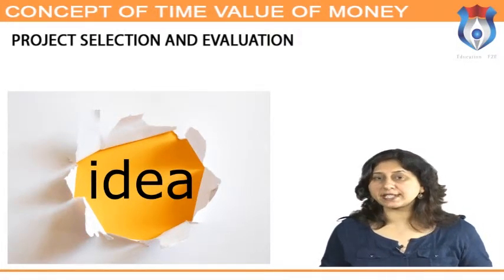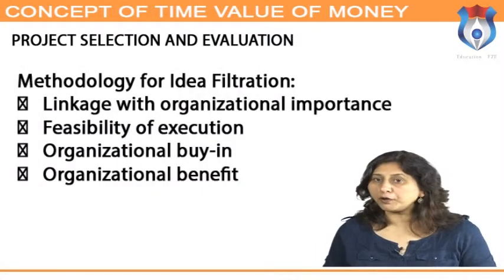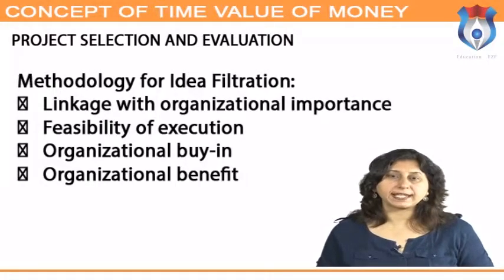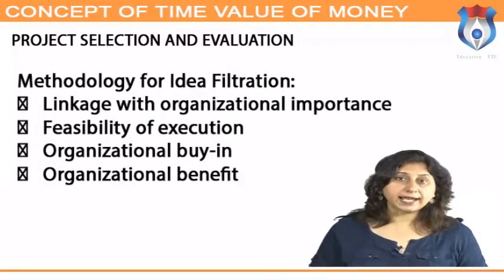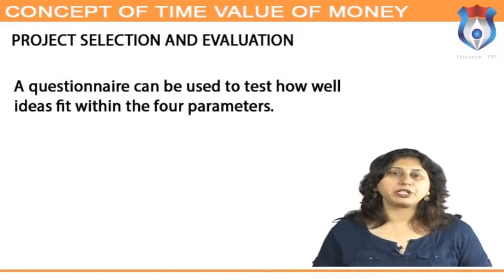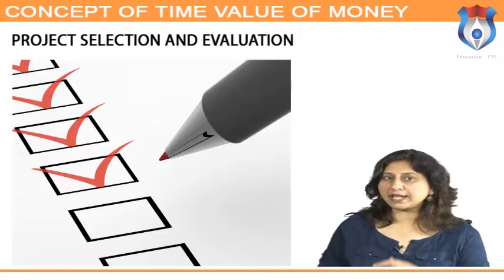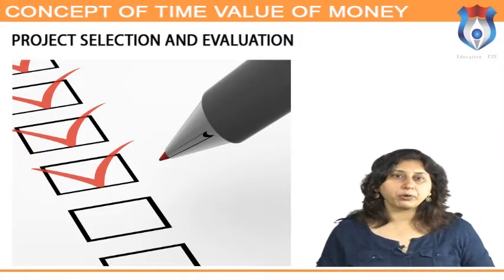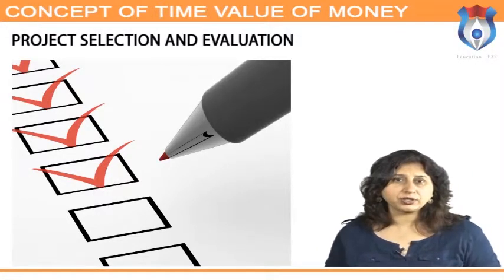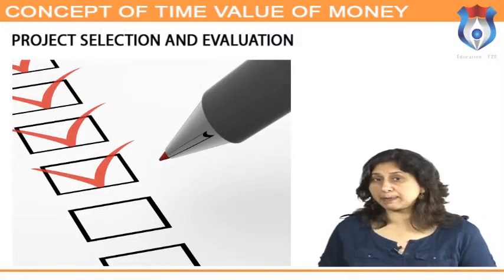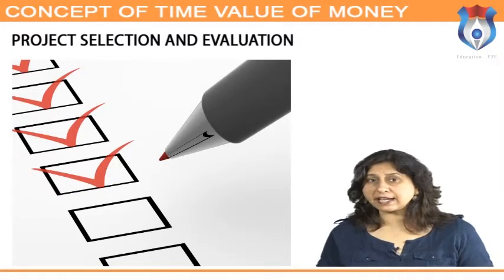To increase the chances of success, all ideas generated for projects need to be evaluated on 4 parameters: linkage with organizational importance, feasibility of execution, organizational buy-in, organizational benefit. A questionnaire can be used to test how well ideas fit within the 4 parameters. For example, linkage with organizational importance. Is the idea linked with the business objective and priorities of the organization? Is the idea linked with the process-specific pain? Is the idea linked with internal performance measures or a service level agreement with a customer?